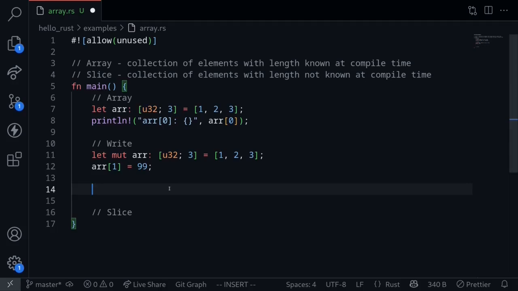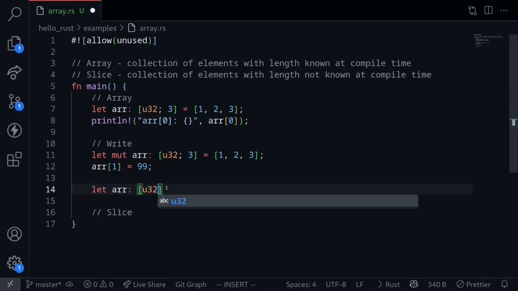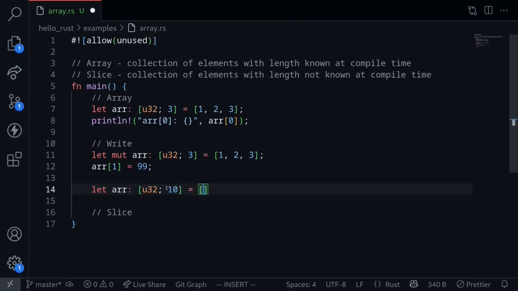Now let's say that we wanted to create an array with 10 elements and all of the elements are initialized to 0. One way you can do it is to manually put in zeros, but there is an easier way to do it. Here's how. Let's call this r again. This will be an array of type u32 having the size 10, and this is equal to [0; 10]. This tells Rust to create an array where all of the elements are set to 0.